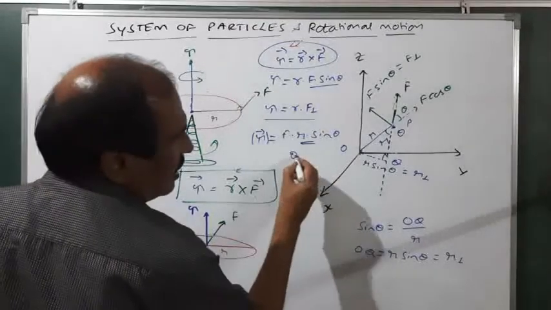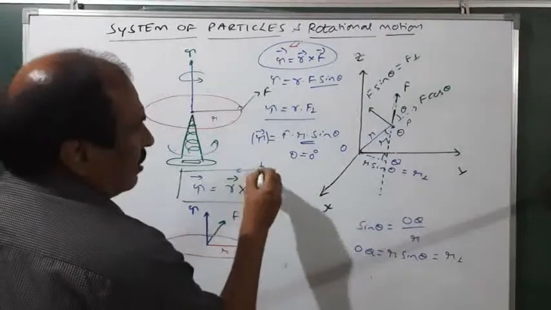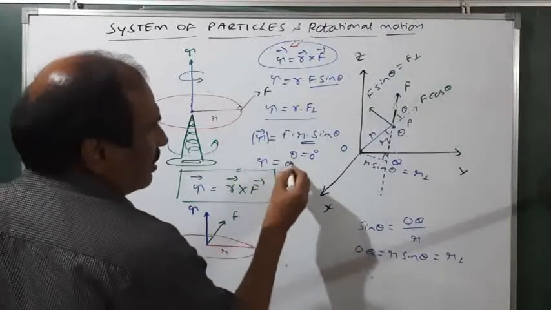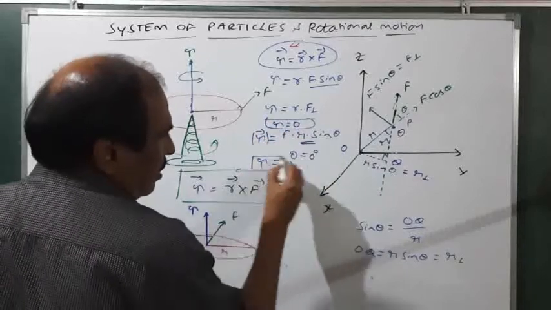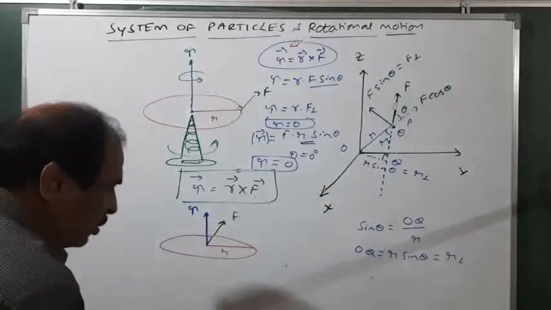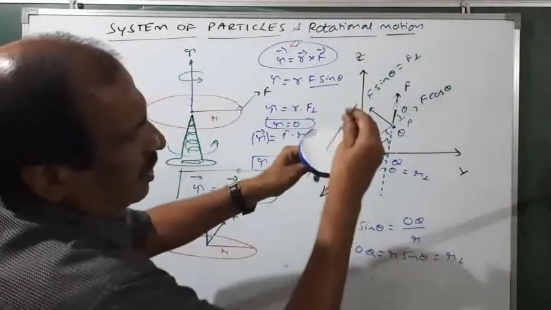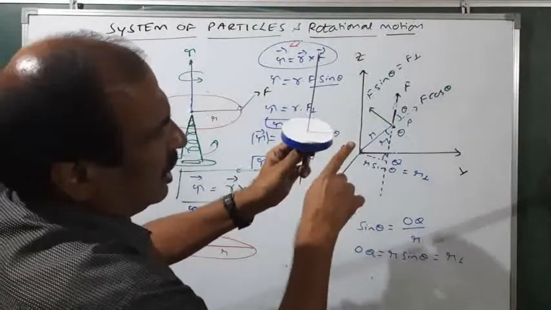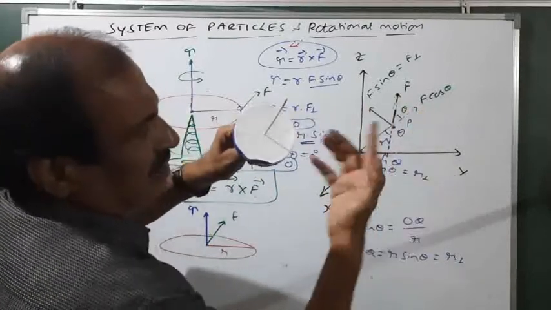Therefore, under two conditions, the torque vanishes. Which are the two conditions? Just to observe, I will show this one. You see, we have to produce a rotational effect. If you apply the force like this along the radius, then there is no torque.